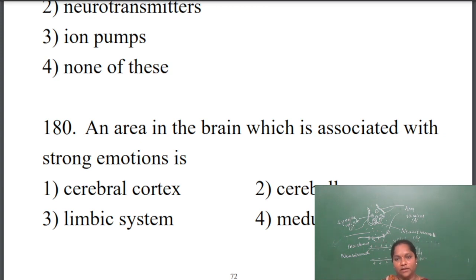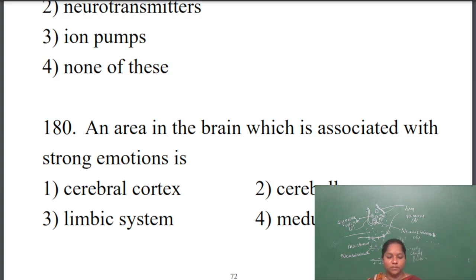Medulla is the center for cardiac activity and respiratory activity, and it also controls the sensation of vomiting. Some locomotory or motor functions are controlled by the cerebral cortex. The cerebellum also controls thermoregulation. Body temperature is maintained by the cerebellum. So the only option you have to know is the limbic system.